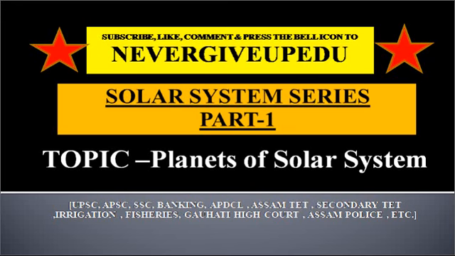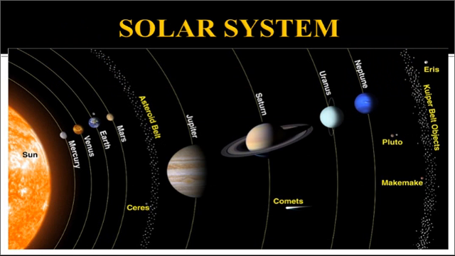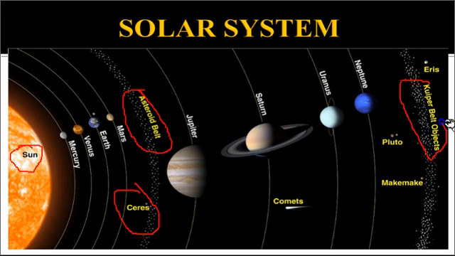Let's begin. So this is a picture of our solar system. Here you can see the Kuiper belt, asteroid belt, Ceres, comets, and names of all the planets and the Sun. I have already discussed in my previous videos about the Sun, Ceres, the asteroid belt, the Kuiper belt, and one more zone, that is the Goldilocks zone. So I have already discussed the Goldilocks zone and other various important figures in the solar system.